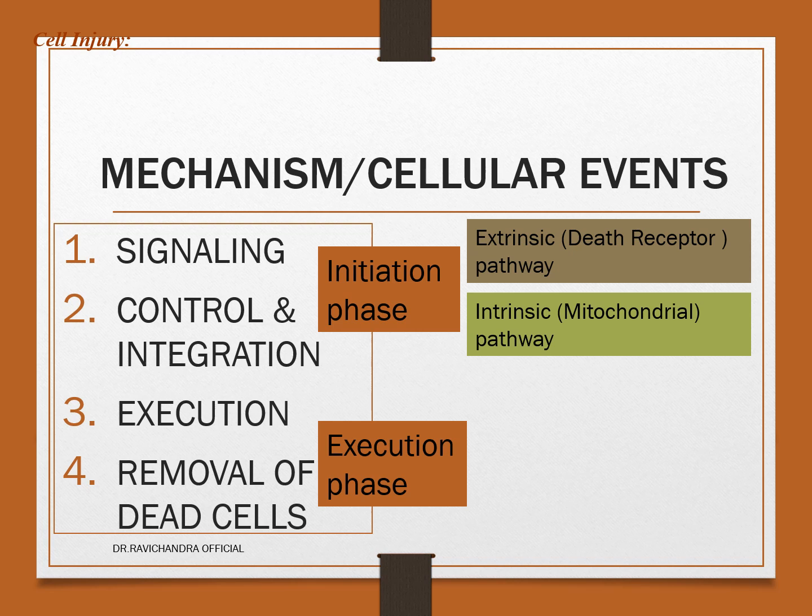Mechanism, or cellular events, in apoptosis. There will be cell signaling, control and integration, execution, and removal of dead cells. The signaling, and control and integration, will come under the initiation phase. Execution and removal of dead cells will be in the execution phase. The initiation phase is again divided into extrinsic pathway and intrinsic pathway. The extrinsic pathway is a death receptor pathway, whereas the intrinsic pathway is also called the mitochondrial pathway.